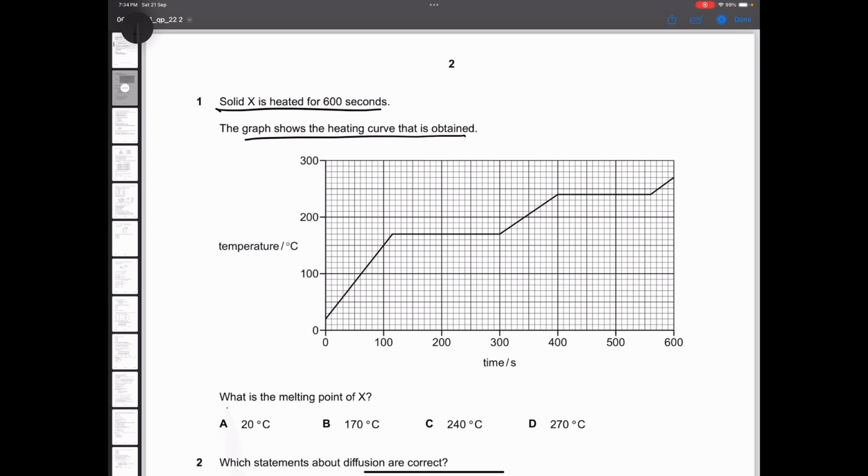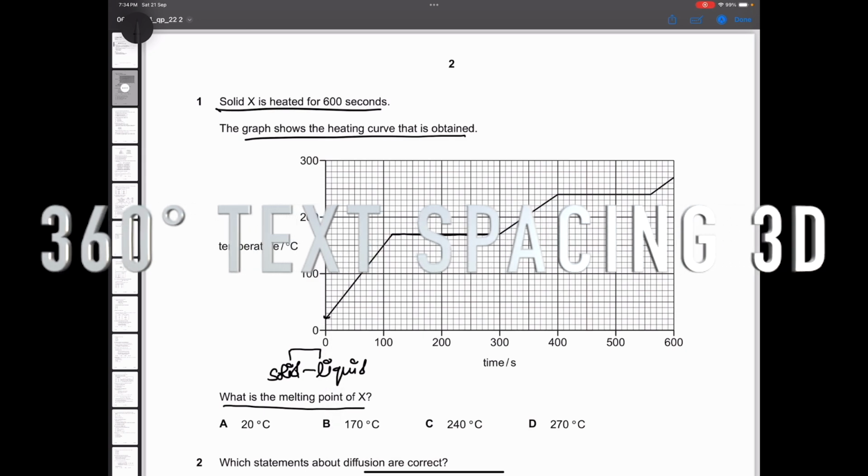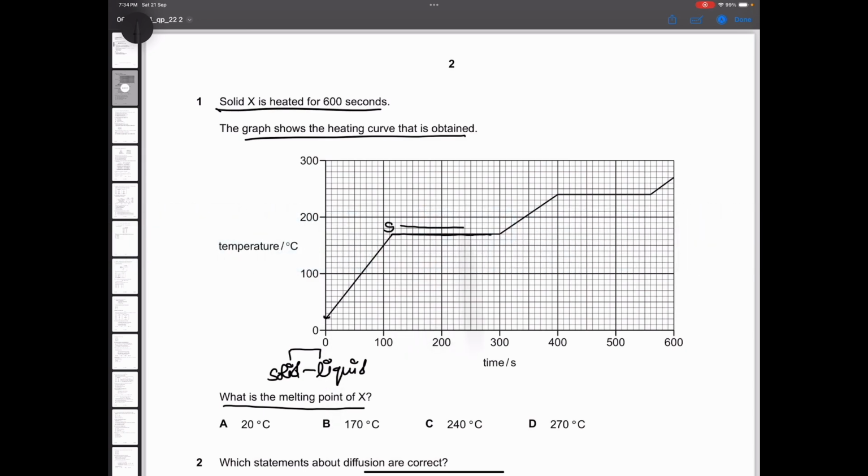Alright. What is the melting point? So we know that melting is when solid changes to liquid. And during the state change, temperature does not change. When melting is happening, the temperature will stay constant. So we know that initially it was a solid. Now in this region, it must be getting converted from solid to liquid. So at what temperature is it starting? It is starting at nearly 170 degrees Celsius. So the correct answer will be B.